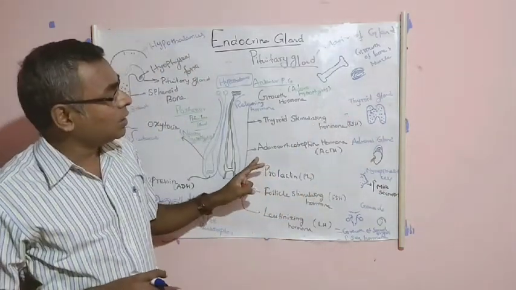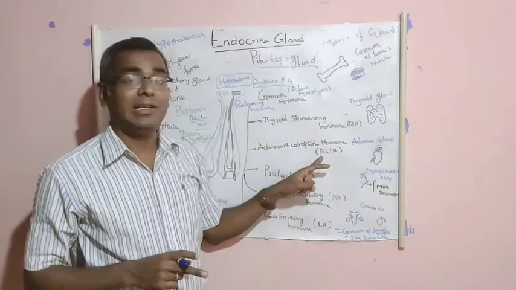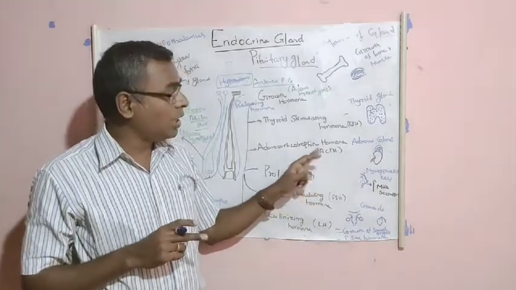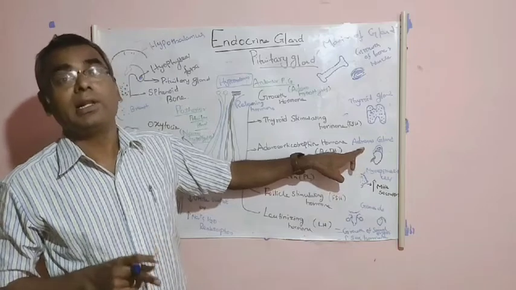And the third hormone is the adrenocorticotropic hormone. We call it ACTH, adrenocorticotropic hormone. And this also acts on one more gland, that is the adrenal gland.